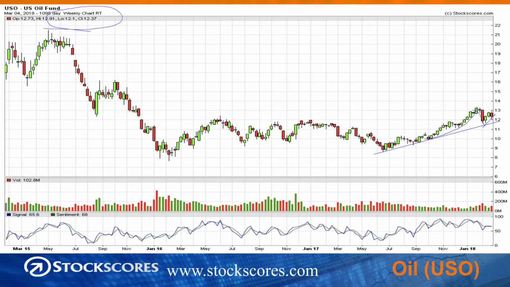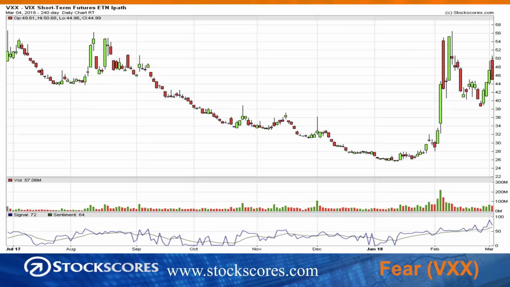Now this past week on the daily chart, we actually built a little falling top. So I'm a little bit concerned that we maybe retest this upward trend line. So I would call this a neutral chart right now.